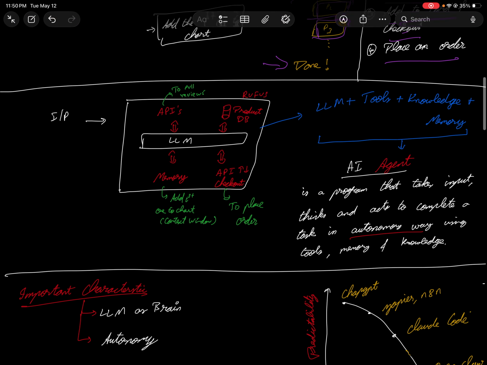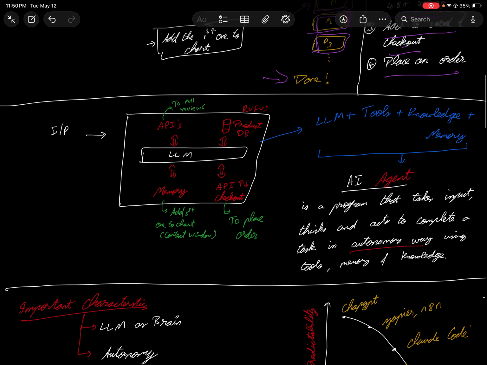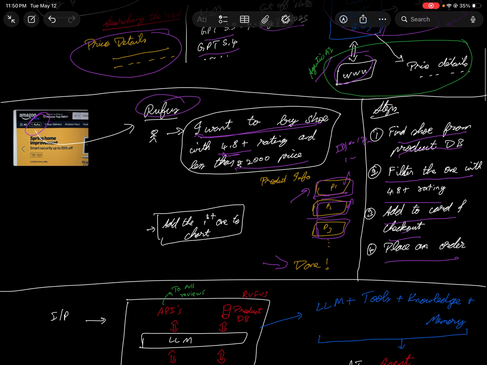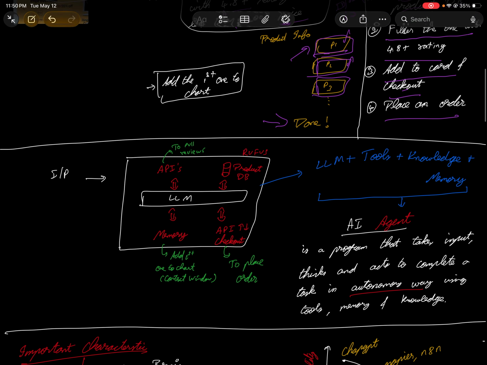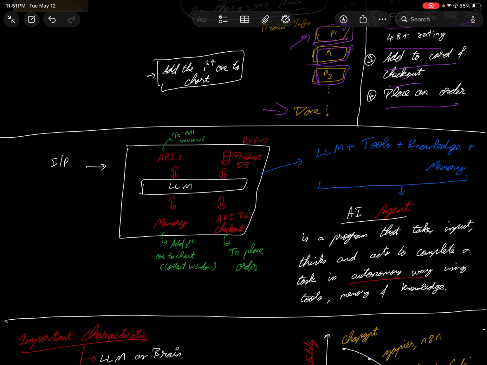And now getting to the next part. How does this work on an architecture level? We understood how this works on a high level, but now let's jump into how this works. You could see the user gives an input. So what happens is you have an LLM model being run, as I said. Here, as I said, it has a product DB with it, an API to pull the reviews and other stuff, and it has a memory.